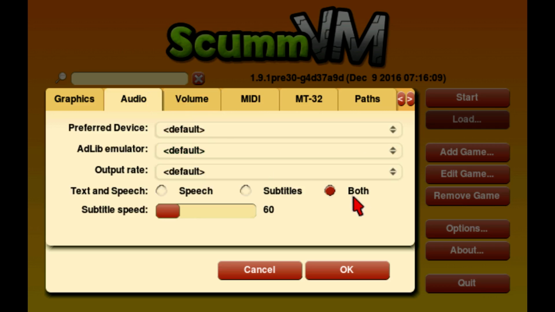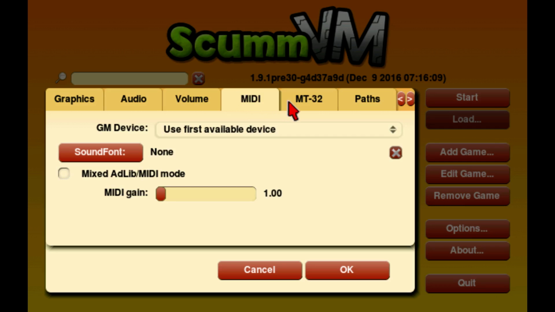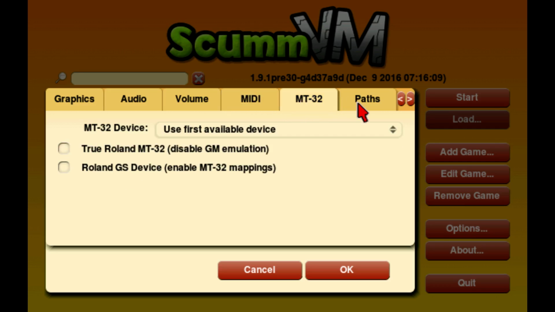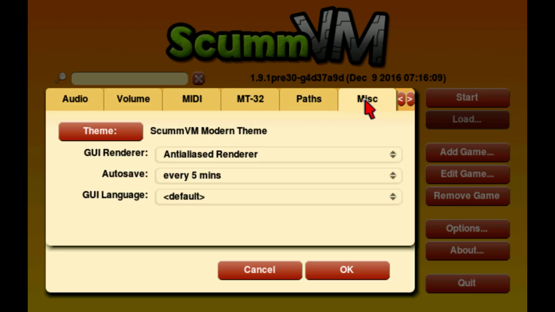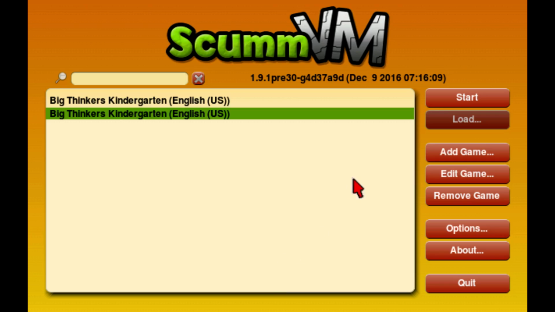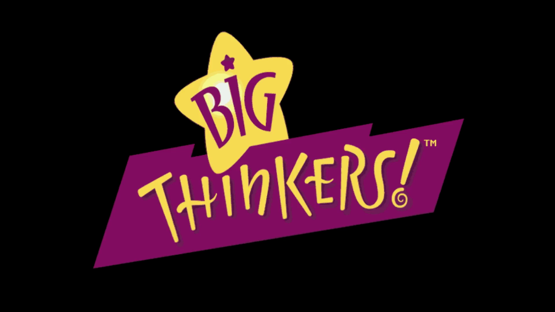For me, I'm going to have speech and subtitles both on. Perhaps for some games, it might be a little bit better not to have the subtitles on, but since they're educational games, I think the ability to read and learn more words whenever the characters are talking is probably more useful than anything it gets in the way of. And then we just click Start and hit Alt Enter, and now it's going.